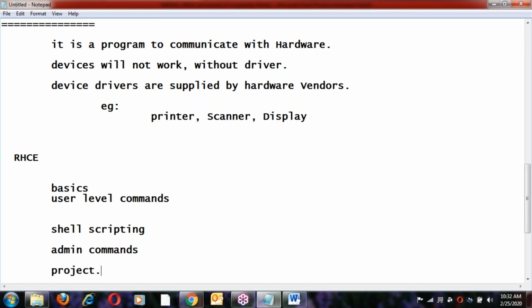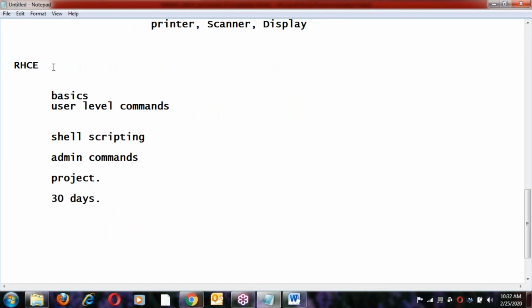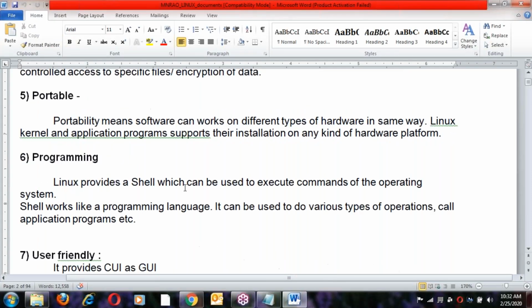You can write the Red Hat Certified Engineer exam very clearly, and 100% you can score it. That is my assurance. I'm starting with the very basics, and then I will take you to the high end.